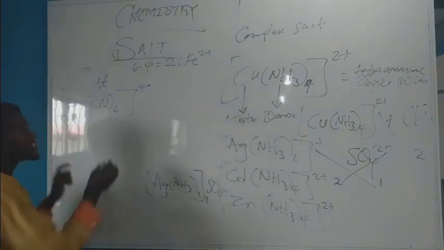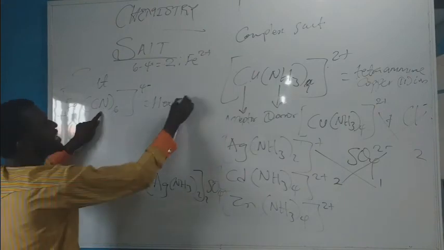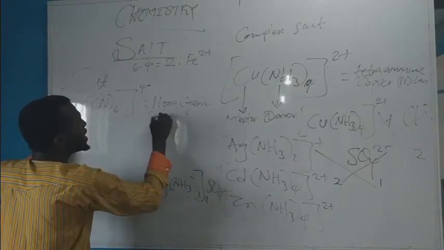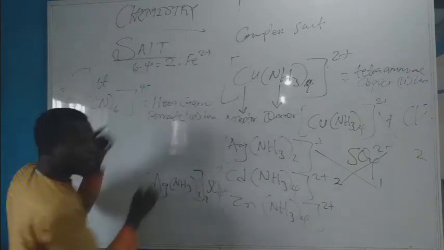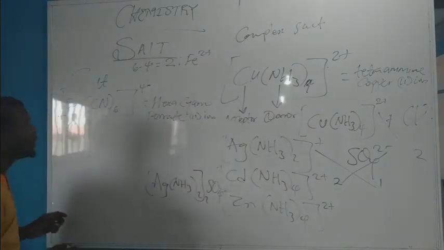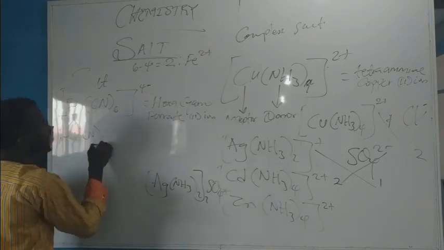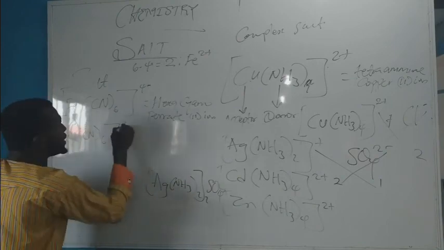So how do we call this? This is going to be hexacyanoferrate 2 ion. Now this last one is Fe(CN)6 in square bracket 3 minus. Now when you have 6 minus 3, it will give you 3, which means the charge on the ion here is 3 plus.